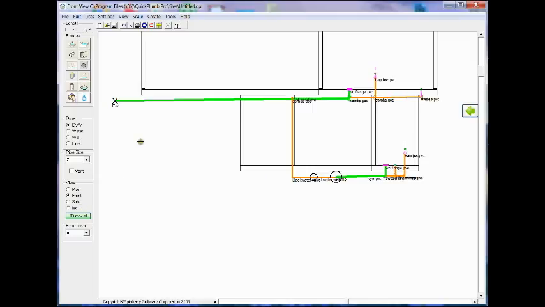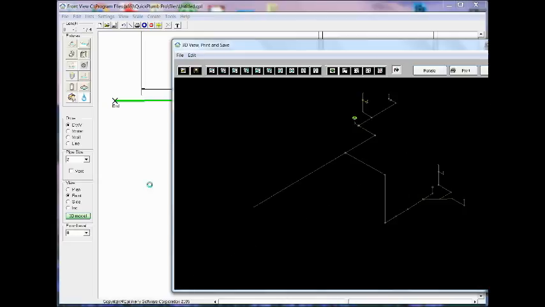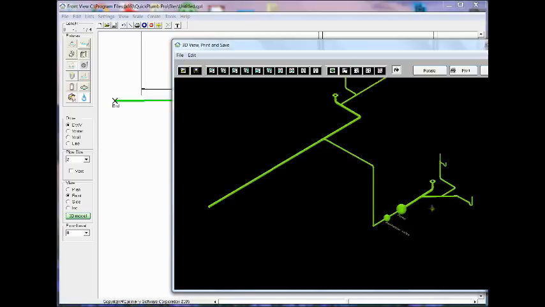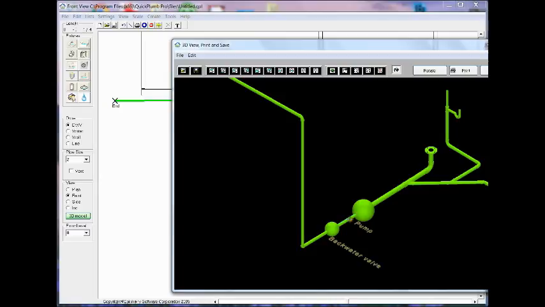And let's go ahead and get a 3D view of that. And there we go. Have the pump and the check valve.